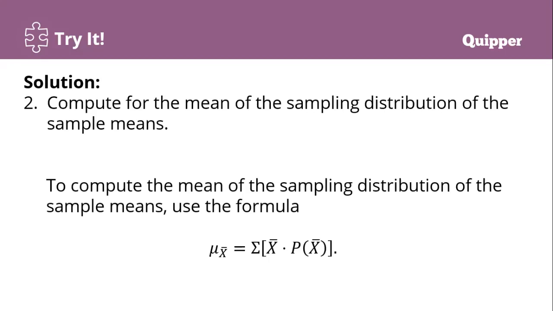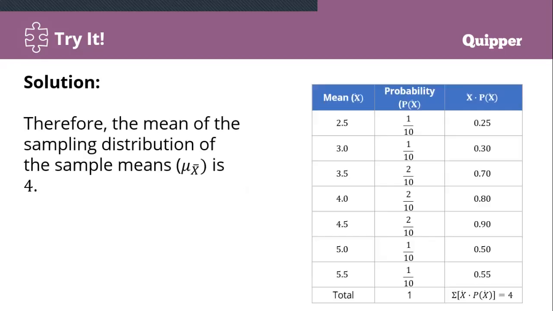So, atong i-multiply tagsa-tagsa and then atong i-add ilang total answer. Atong i-multiply ang mean o iyang probability of the mean. Okay?